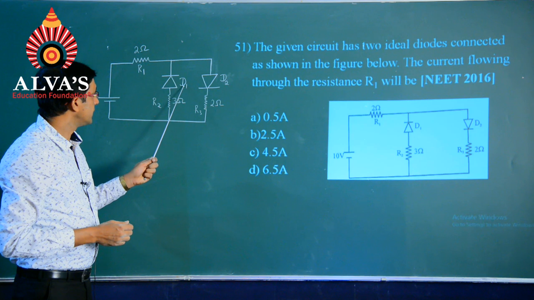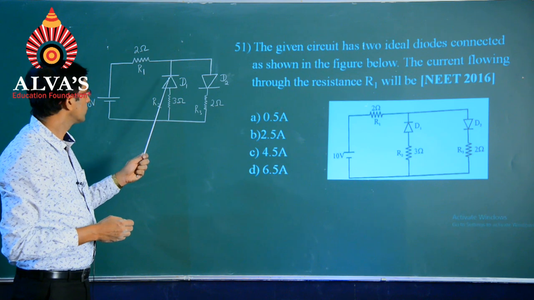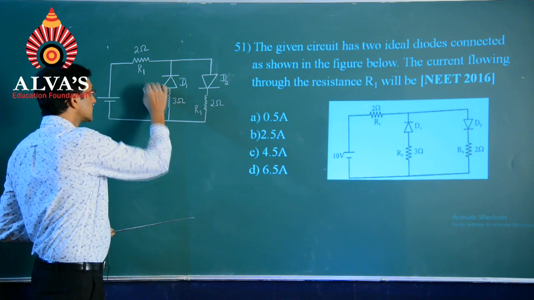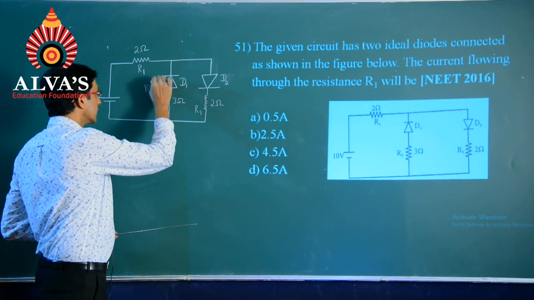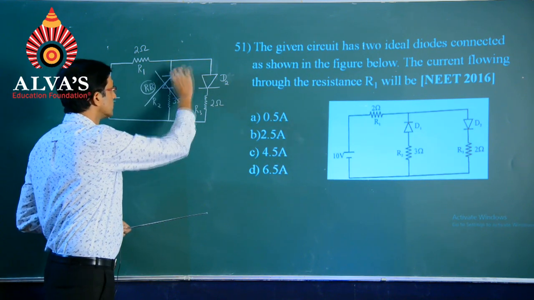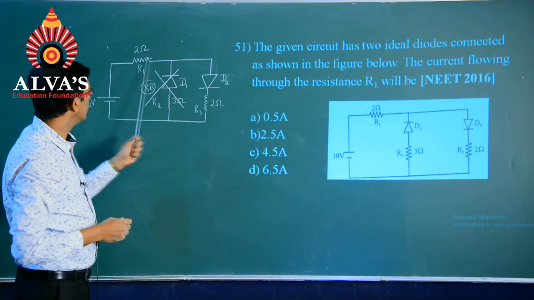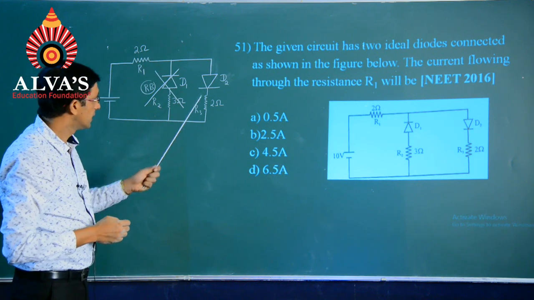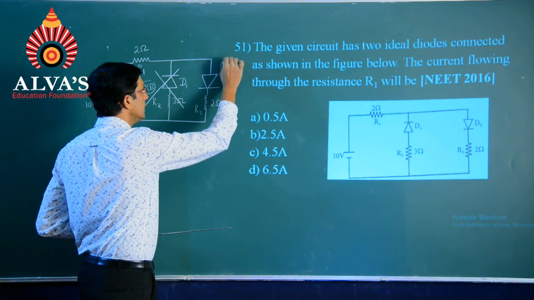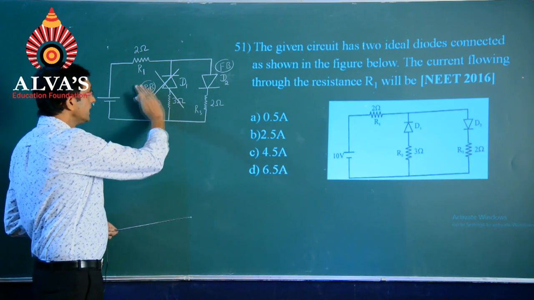So, diode D1, as per the battery specifications, we come to know that this P side is connected to the negative of the battery, and hence this first diode will be reverse biased. Reverse biased diodes never take part in the circuit simplification. When it comes to the second diode, the P side of this D2 is connected to the positive of the battery and N side of this is connected to the negative of the battery, and hence this is found to be forward biased.